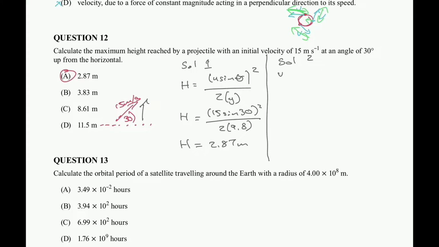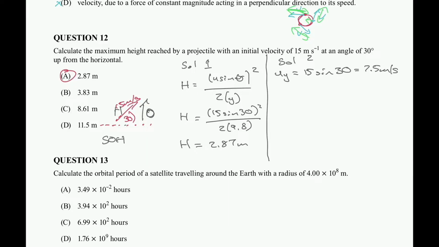I'm going to call it uy because it's our initial velocity. uy is equal to 15 sine 30. Why sine, SOHCAHTOA? Sine is the angle, and we're trying to calculate this opposite here, and that's our hypotenuse. That gets us a velocity of 7.5 meters per second.